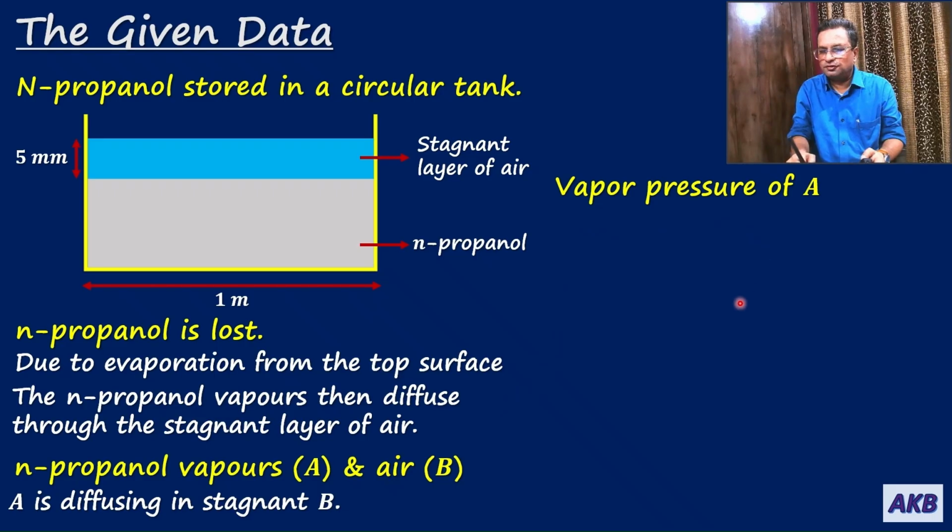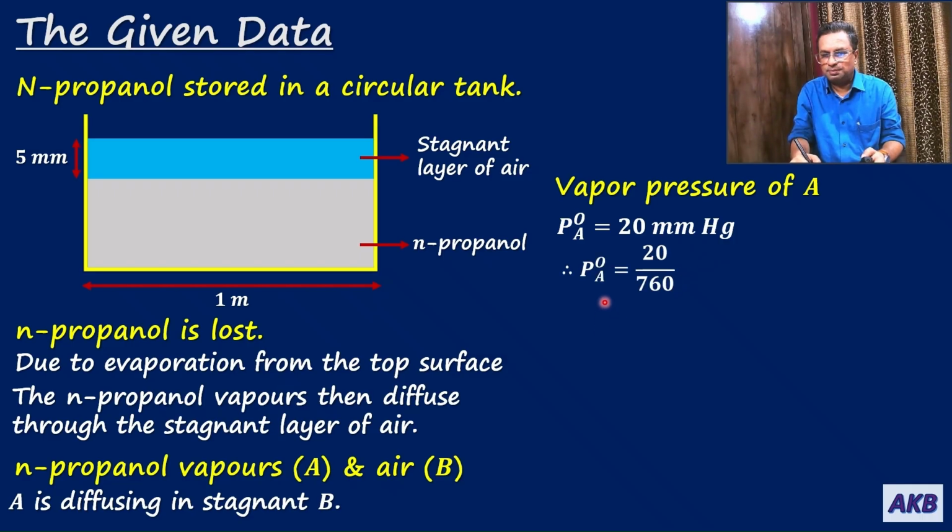Then the vapor pressure of A, that is vapor pressure of acetone, is given to us. We will denote it as PA0. It is 20 mm of Hg. We will convert it to Newton per meter square. So PA0 will be converted to atmosphere by dividing with 760. So 20 upon 760 atmosphere, and 1 atmosphere is equal to 1.013 into 10 to the power 5 Newton per meter square.